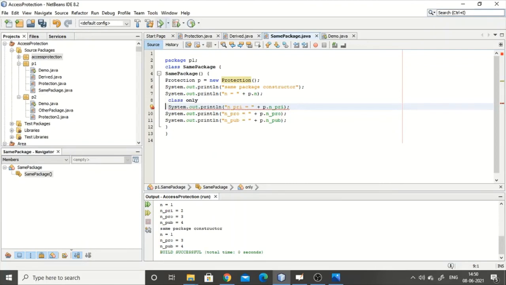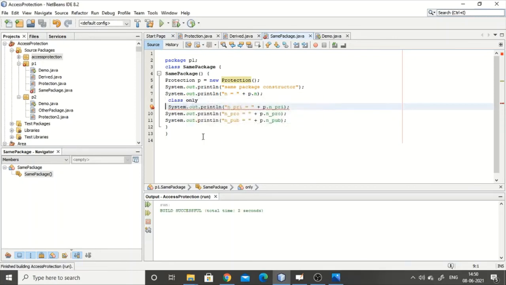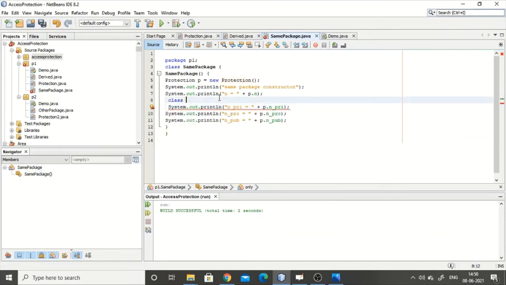It is actually showing an error. I'll just run it. You can see here what is the error it is showing. And anyway, I'll just show you what is the error. See, just a minute. It is showing an error over here as n private as private access in protection. That means it is telling that this has private access in protection.